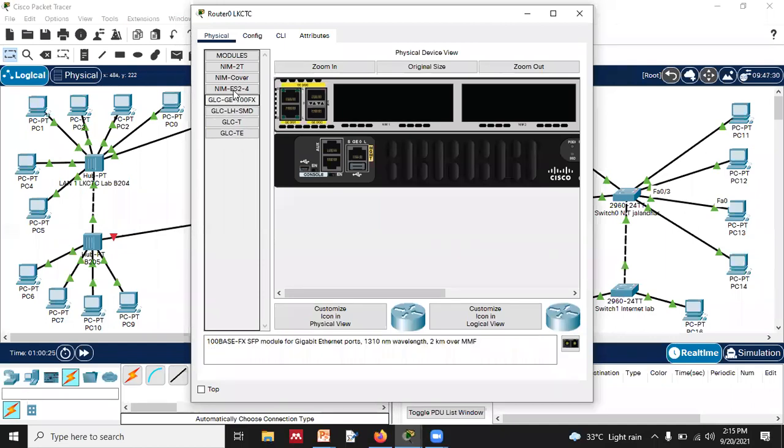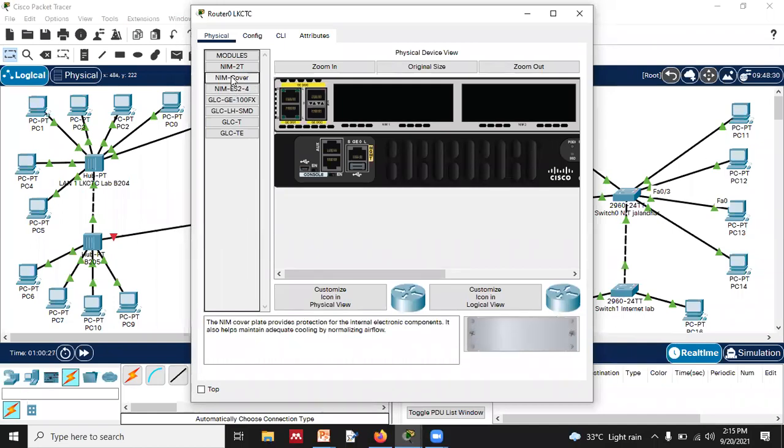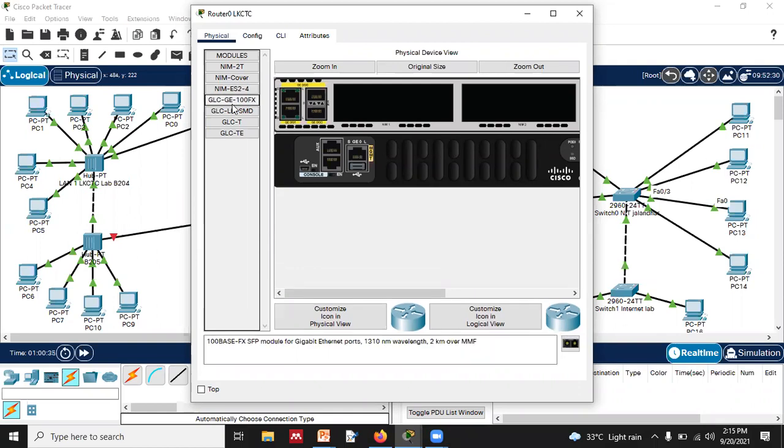Which one is needed? Fiber optics. This is a panel. This is your serial port. This is your something else. This is your gigabit Ethernet port for fiber optics. Then what we have, 10 base, 1000 base, 100 gigabit Ethernet port, right?